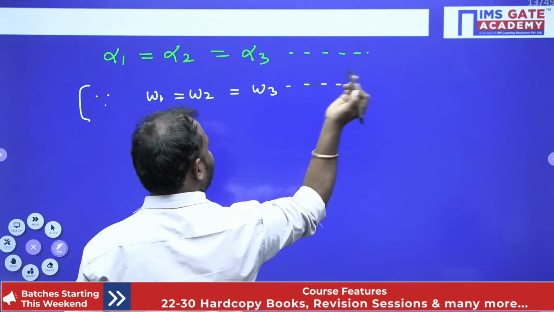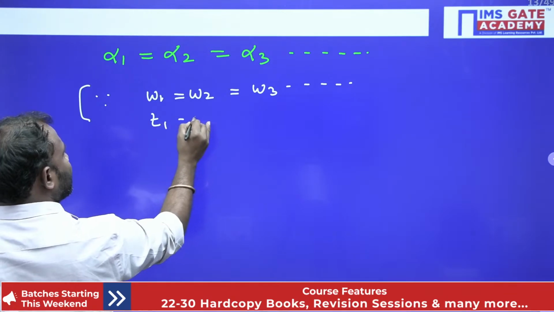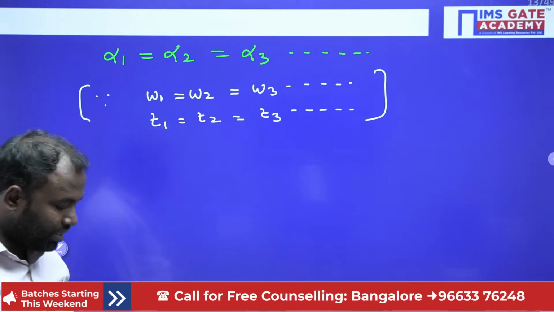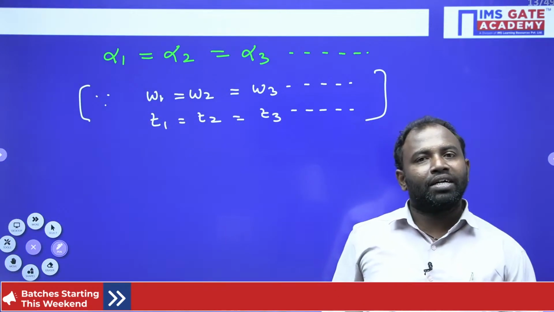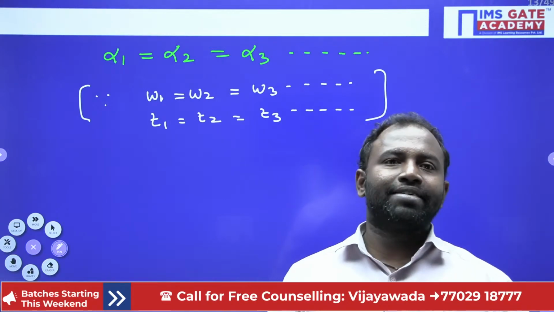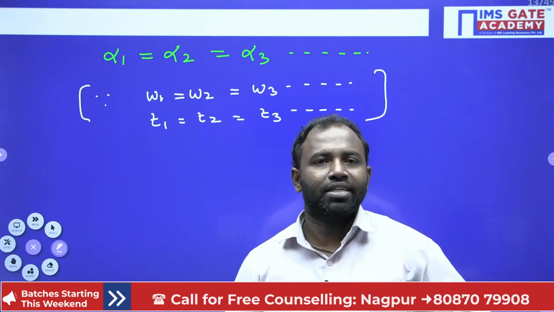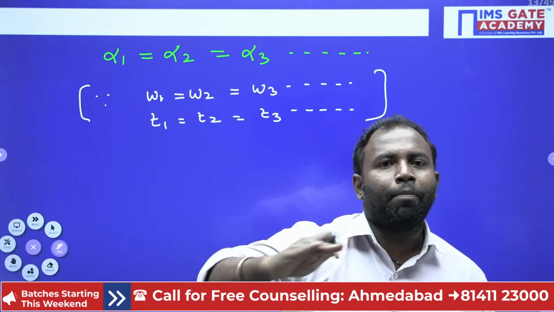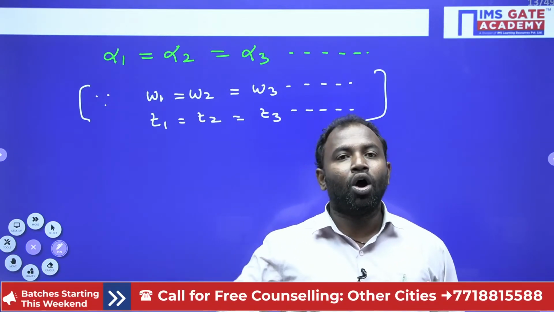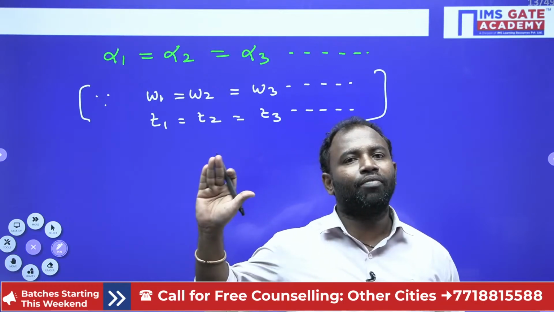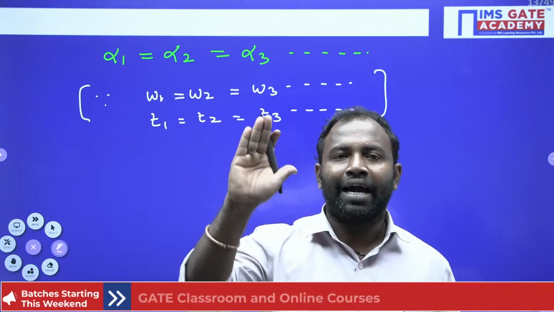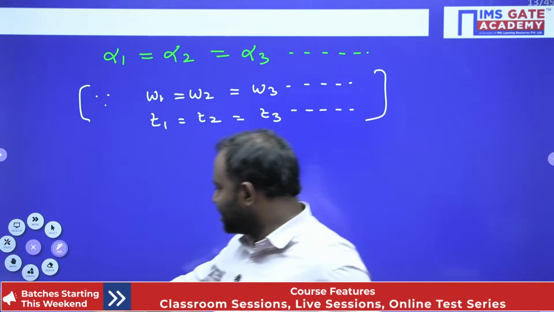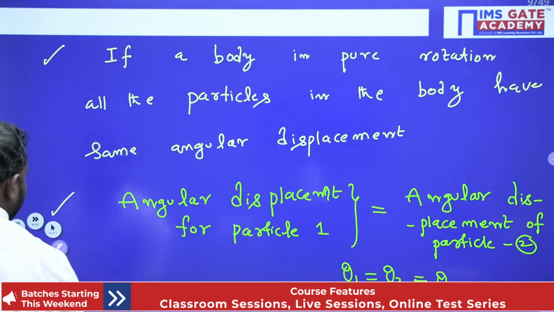Right? Now T is also the same. So the time required to rotate one particle is the same, the time to rotate the second particle is also the same, and the time required to rotate three particles is also the same. That is why angular acceleration is also the same, right? In simple words, I will conclude, guys: whenever a body is in pure rotational motion, all the particles have the same angular displacement, angular velocity and angular acceleration. This is what we have proved now, using this example.